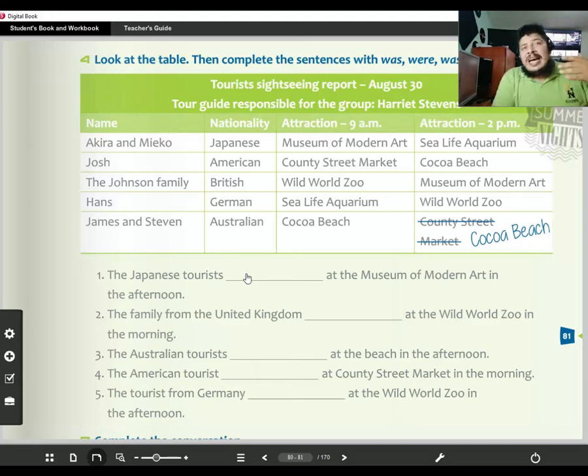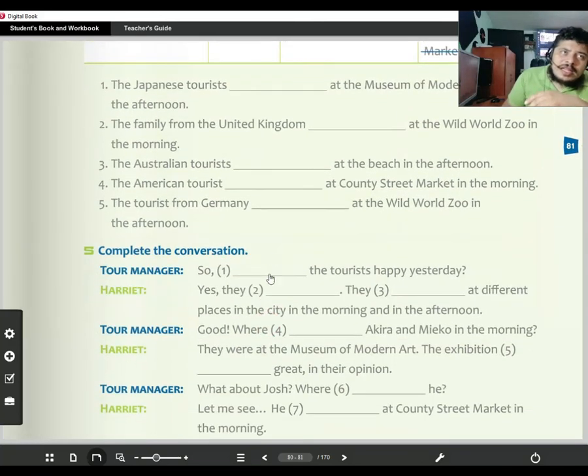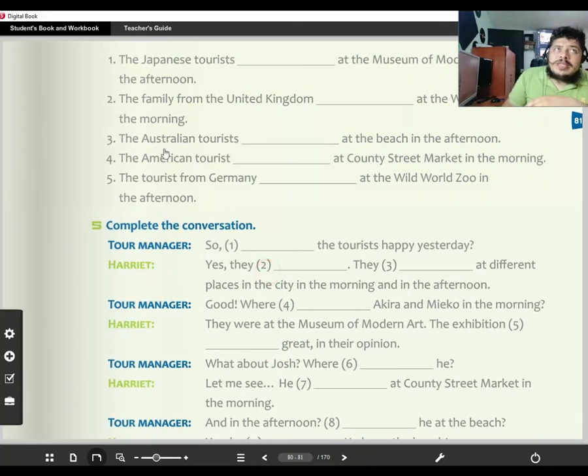So at the Museum of Modern Art in the afternoon. Well, we can see that that is not true, right? Because they were there in the morning. So the Japanese tourists weren't at the Museum of Modern Art in the afternoon. And then you have to complete numbers 2, 3, 4, and 5.